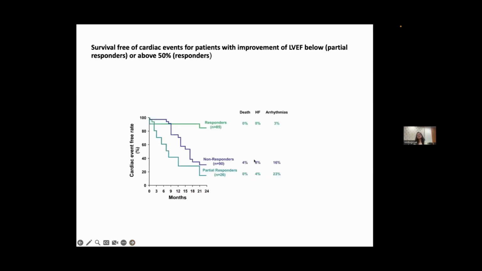In the subsequent graph, we see that the responders had a 0% death rate due to heart failure, and they had a 3% risk of arrhythmias as compared to non-responders, who had a 16% risk of arrhythmias, 8% risk of heart failure, and 4% deaths. And this response depended on the time of initiation of the therapy.